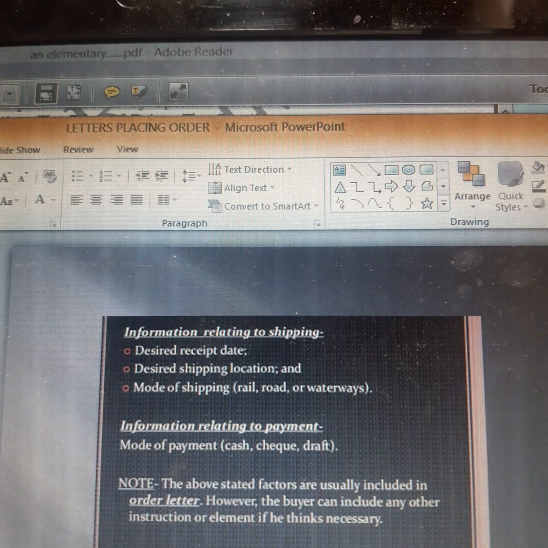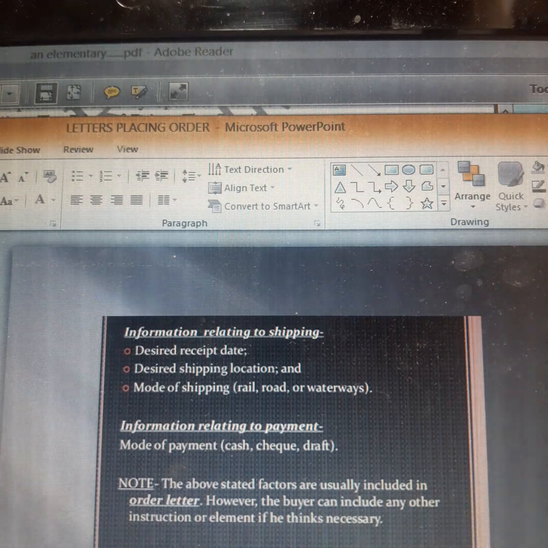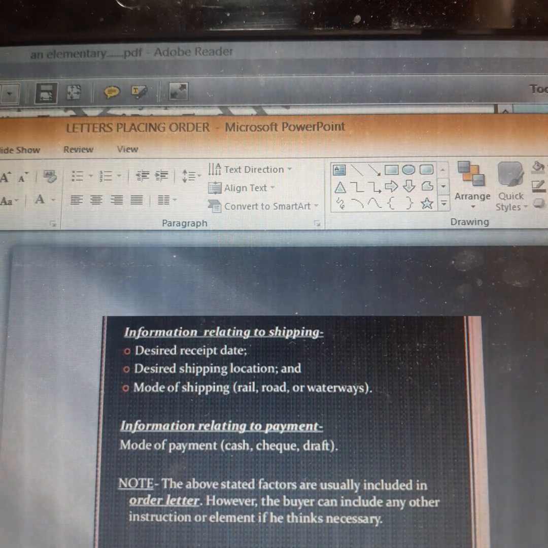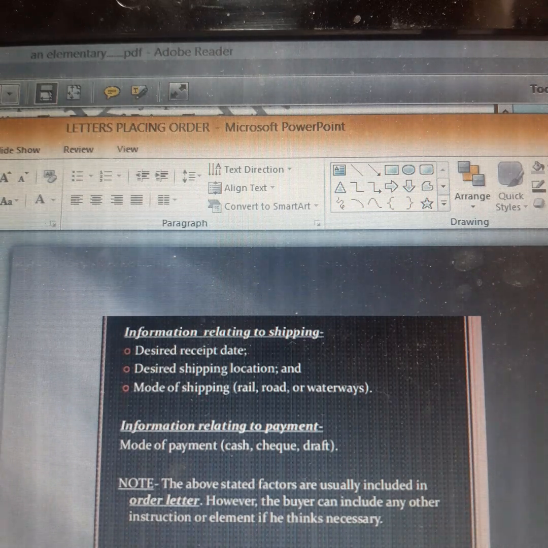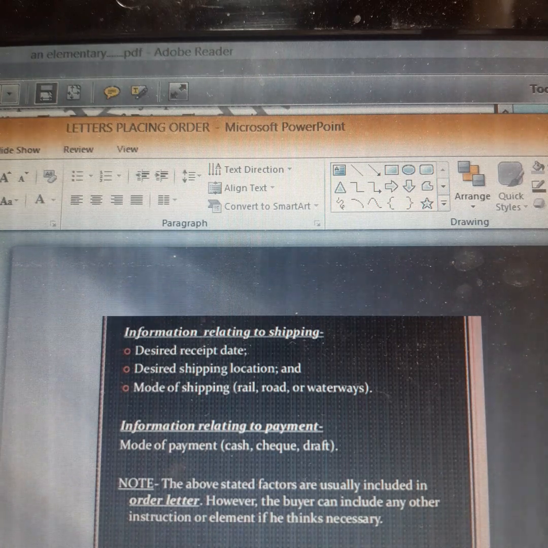Everything has been done from format to content. Please look at that slide which talks about the format and draft the format in your notebook under the heading, and you will be giving the heading, children, formal letters, first letter placing order. So this is the first type that we are doing, the letters placing order. And you have to do this work in your writing and grammar notebook, children. I have maintained two registers. One is for your literature exclusively, and the other is for your grammar and writing section. So you have to do it in the writing section notebook.